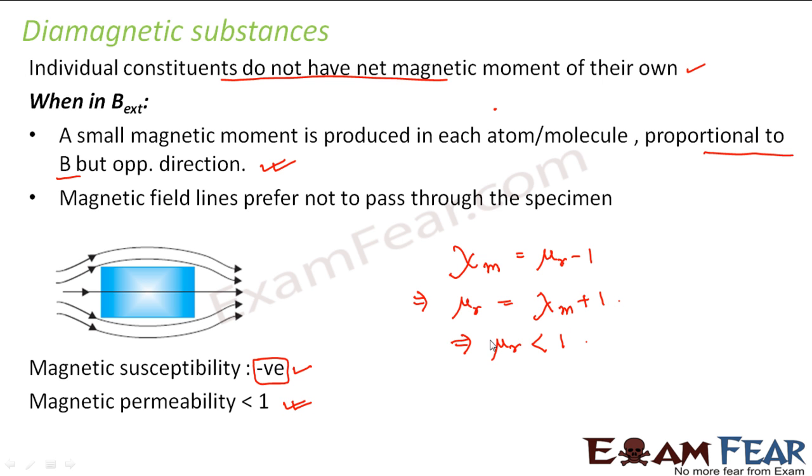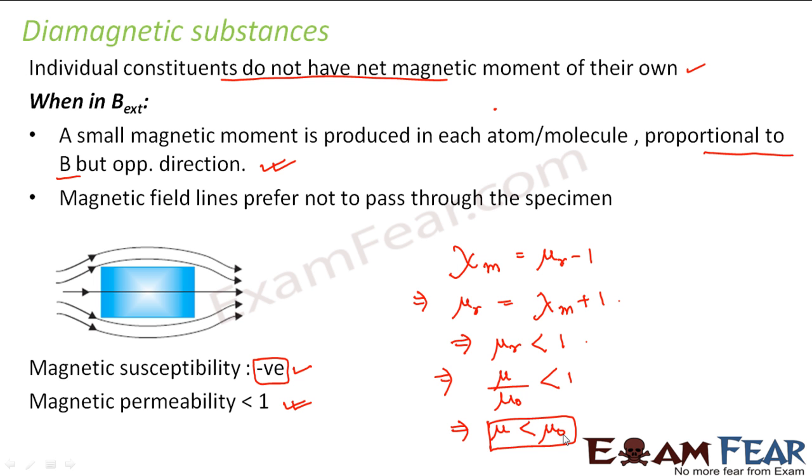And from this we can also conclude that mu r less than 1, where mu r is mu divided by mu naught, means mu is less than mu naught. So for a diamagnetic substance, the permeability is always less than the permeability in free space. These are some of the properties which characterize a diamagnetic substance. Now you might wonder why a diamagnetic substance behaves this way.